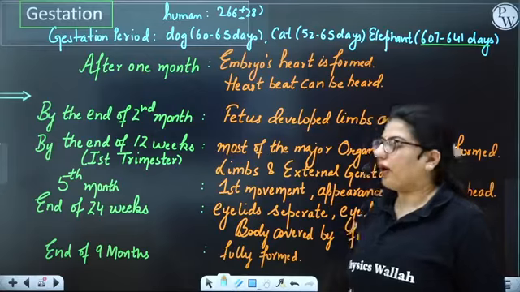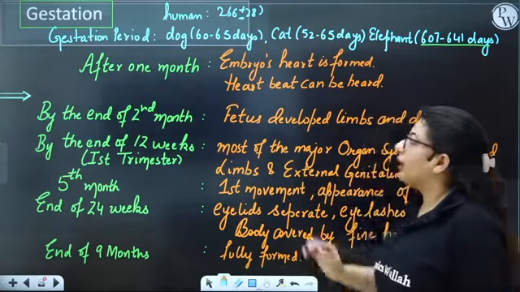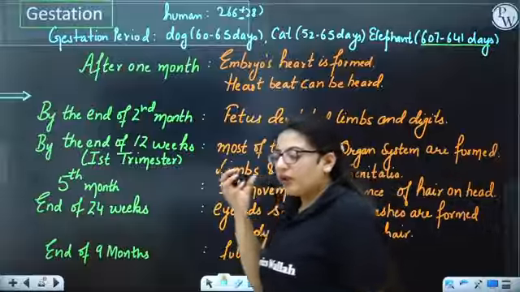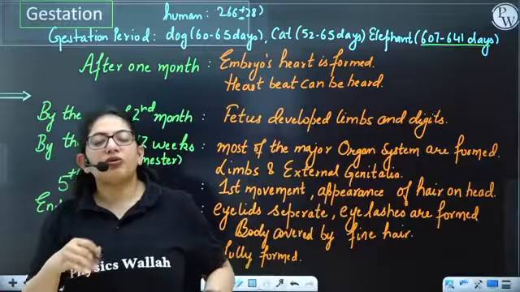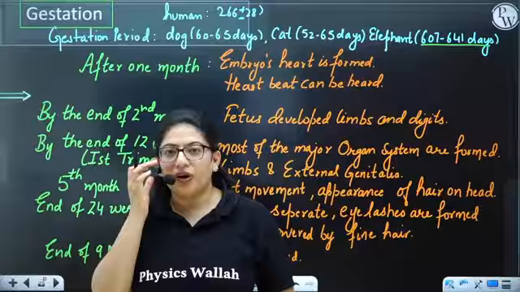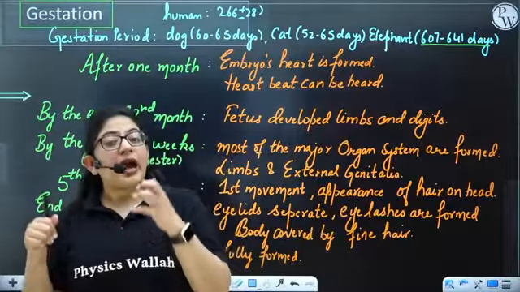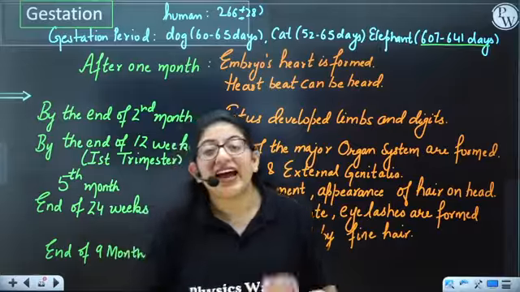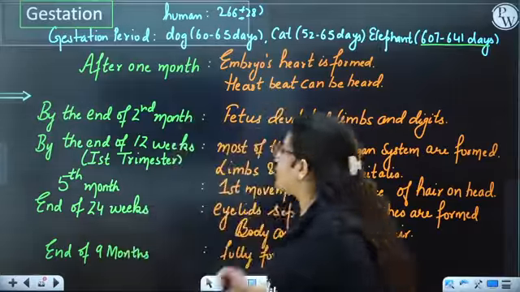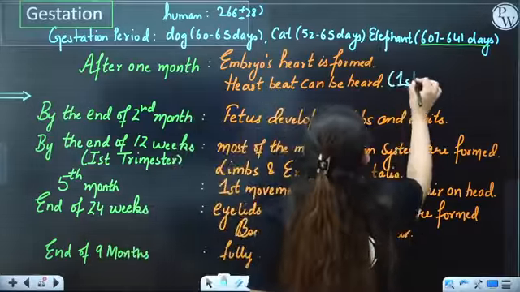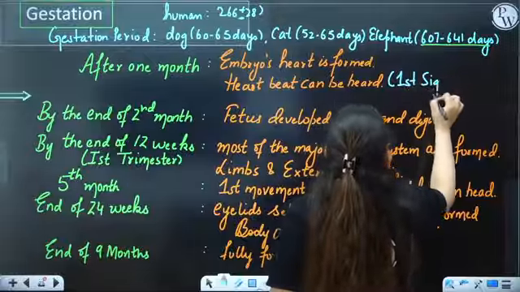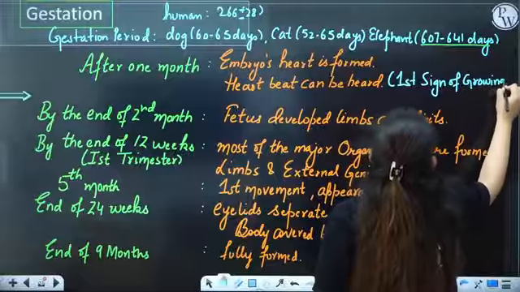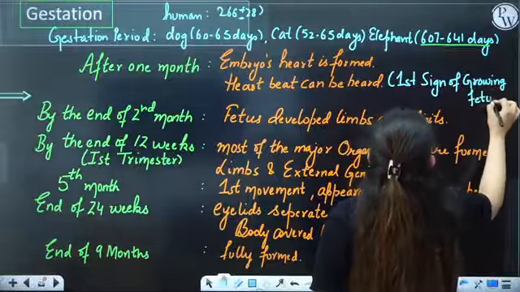So now what happened after 1 month? After 1 month, the embryo's heart is formed and the heartbeat can be heard. So after the 1 month of pregnancy, the embryo's heart is formed first of all, and the heart starts to beat. And you can actually hear the sound with the help of a stethoscope. Yes, and that's the first sign of a growing fetus. So what's the first sign of a growing fetus? That you can hear the heartbeat.